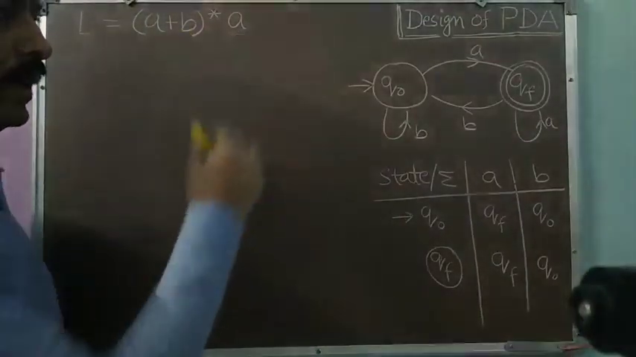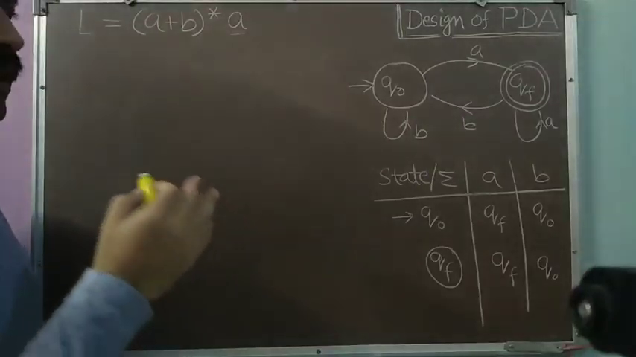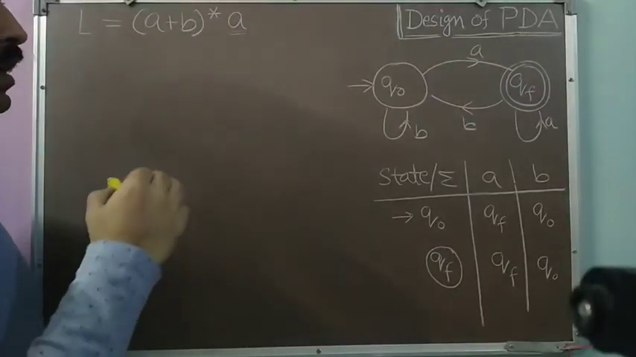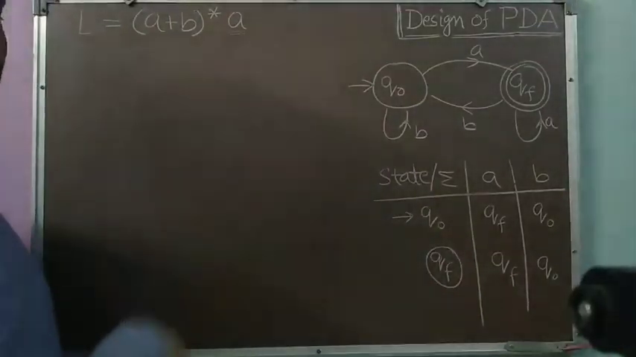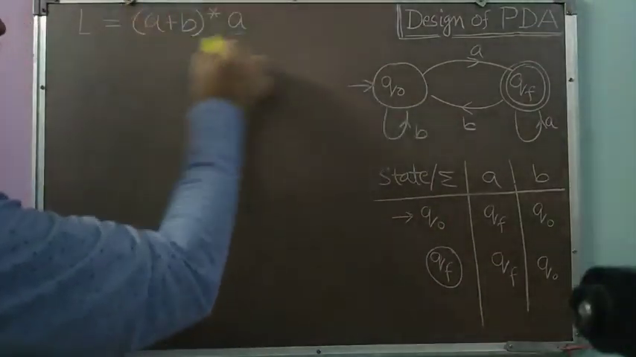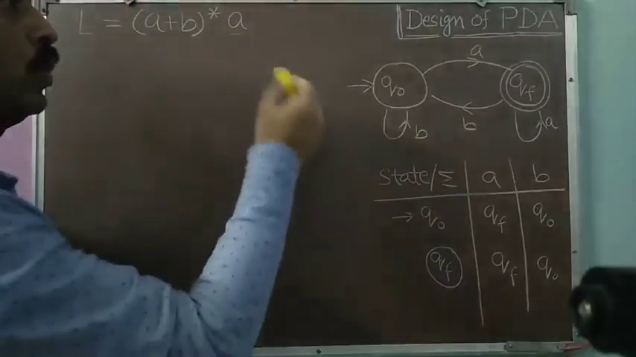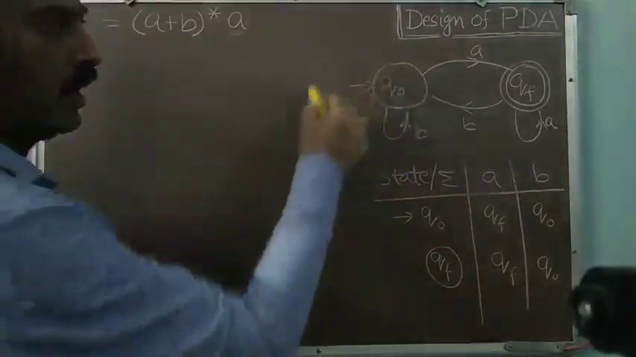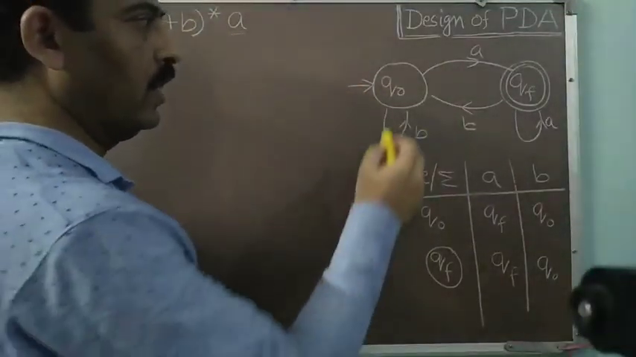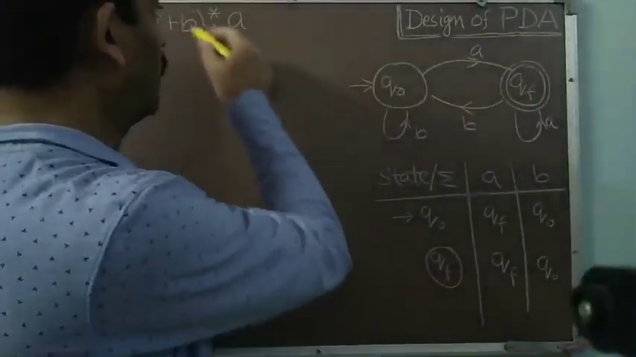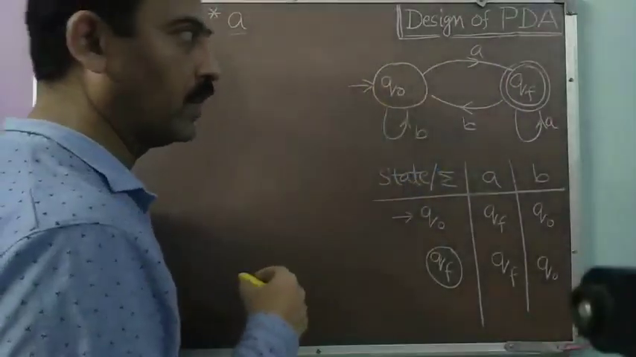Now this example will tell us a general method by which we can convert the FA of any regular language to the corresponding PDA. Because it is a regular language, it is always possible to write an FA corresponding to it. And here I have written an FA corresponding to this language. You all can understand this FA. This is the FA for the language (A plus B) asterisk A, all words ending with an A.